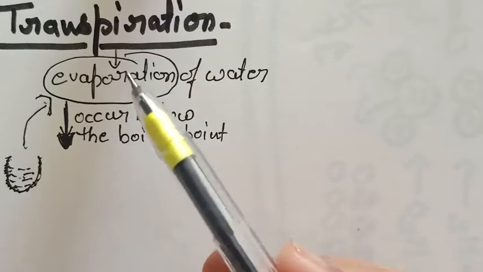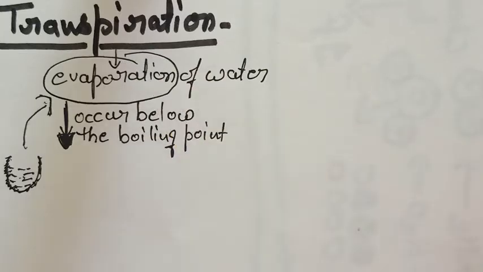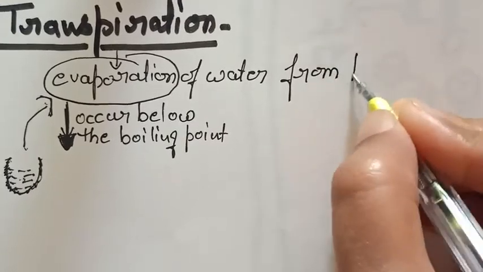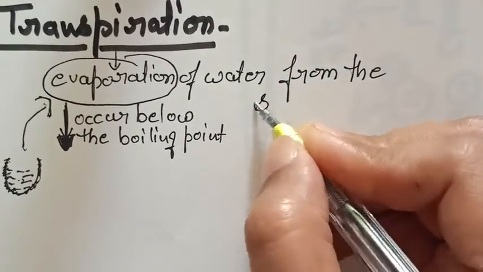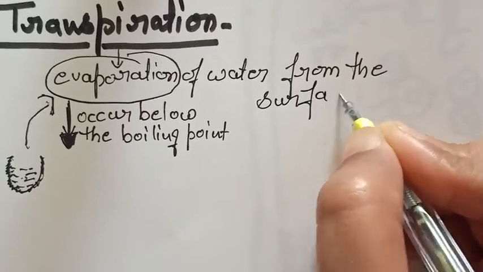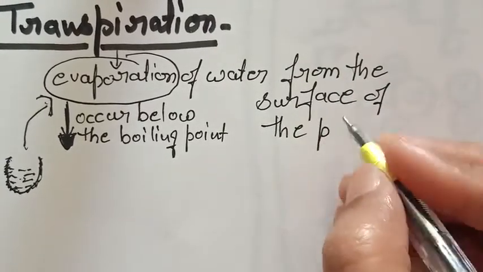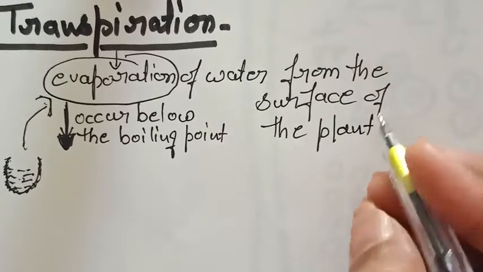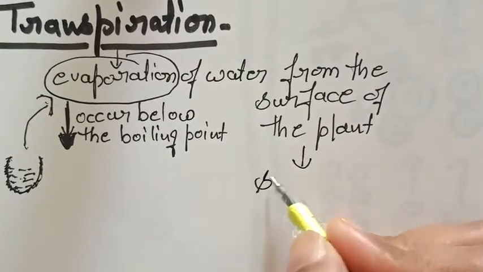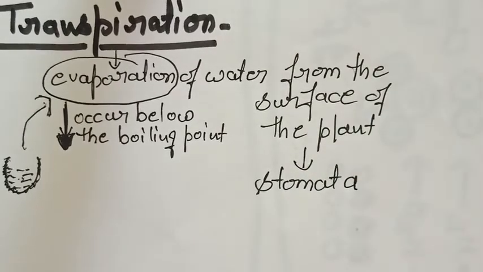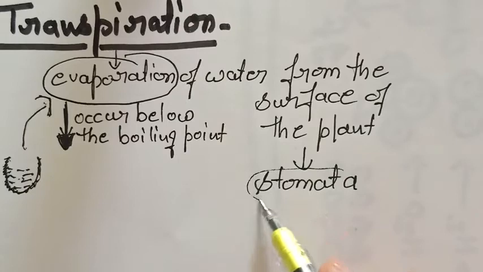Transpiration, it is evaporation of water. Where does it take place? It takes place from the surface of the plant, mainly stomata. Stomata are the openings which are present in leaves. Okay, so it is an opening.